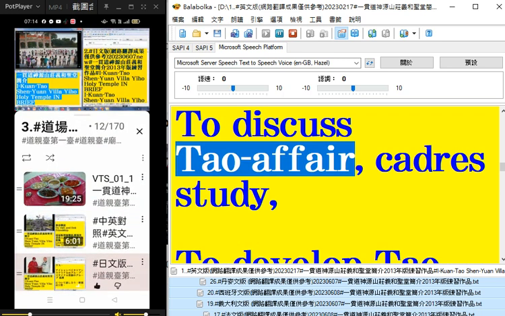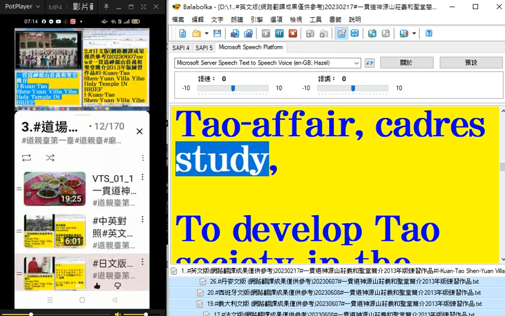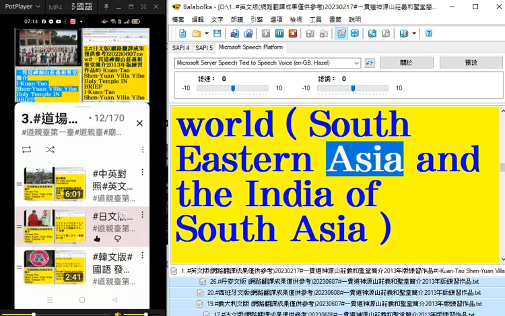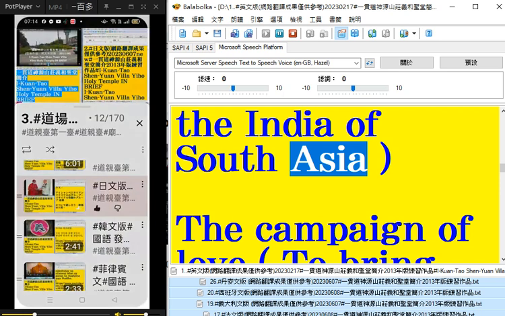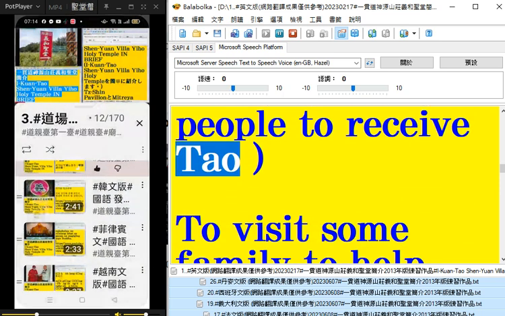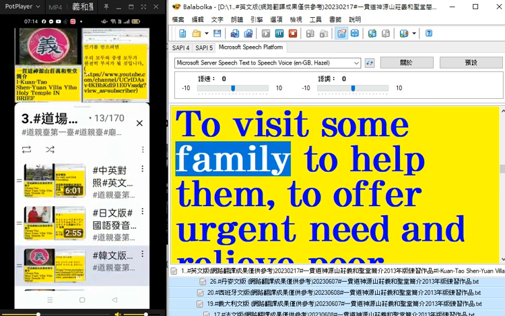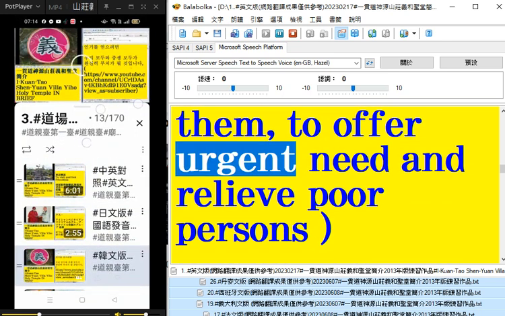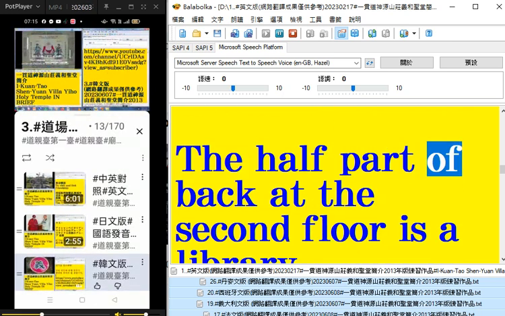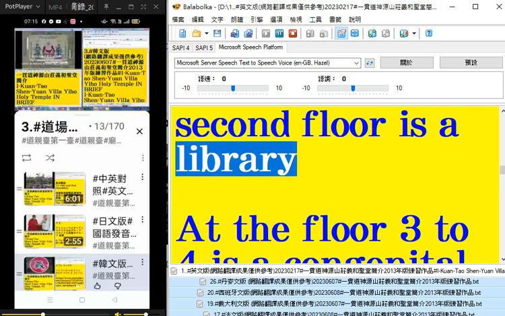To discuss Tao affair, Carter's study. To develop Tao society in the world, Southeastern Asia and the India of South Asia. The campaign of love, to bring people to receive Tao. To visit some family to help them, to offer urgent need and relieve poor persons. The half part of back at the second floor is a library.